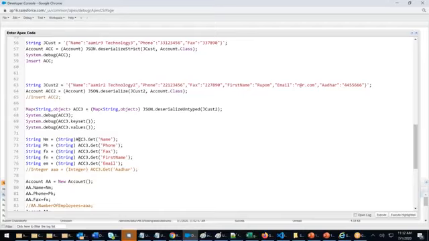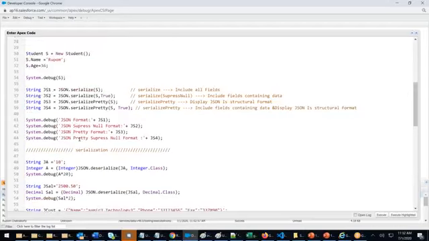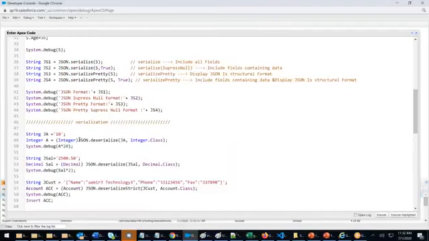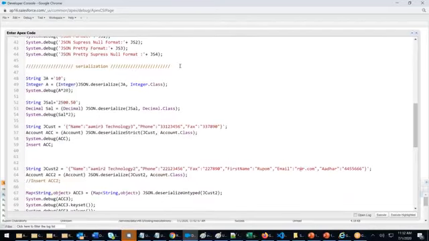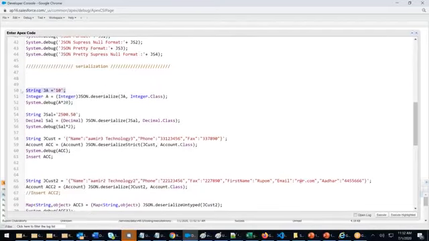But if I go up, let's take anything. Right? We are in deserialization. Let's take string, right? String Rupam. It's a string, right? Then why should I cast? Agreed.